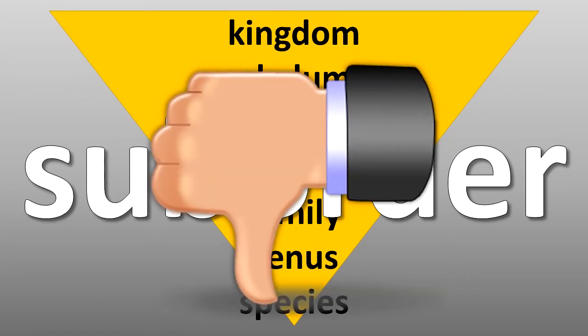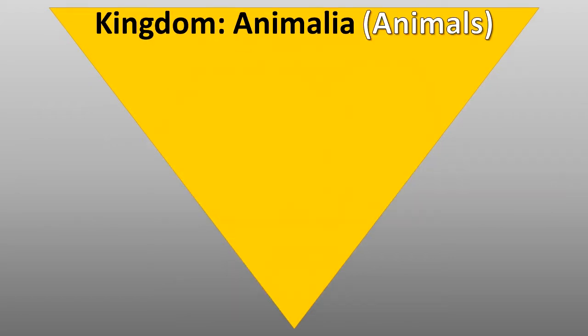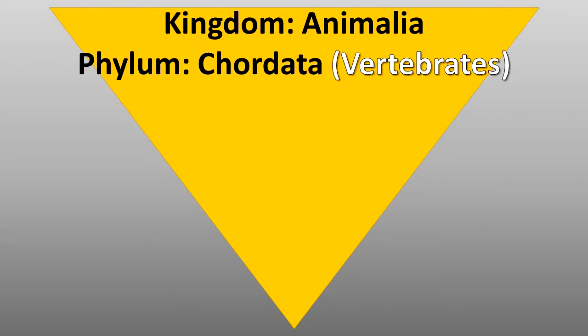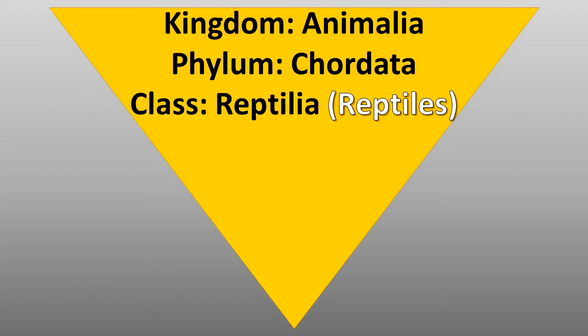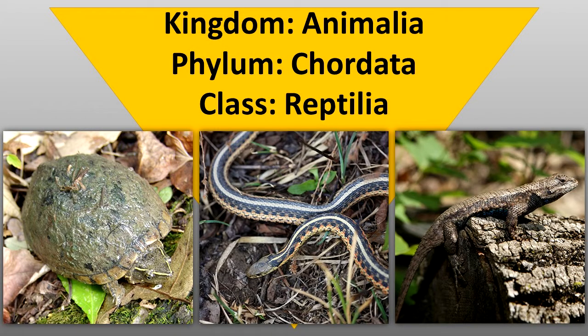Not all scientists agree with this classification scheme, and it is subject to change upon the receipt of new information. Snakes are classified in the kingdom Animalia, the animals, phylum Chordata, the vertebrates, and class Reptilia, the reptiles. In Illinois, the reptiles contain turtles, snakes, and lizards.